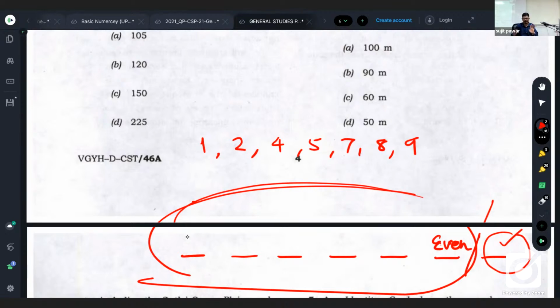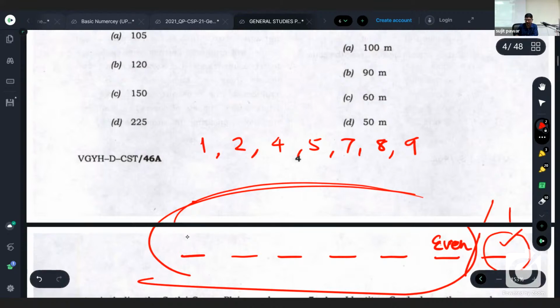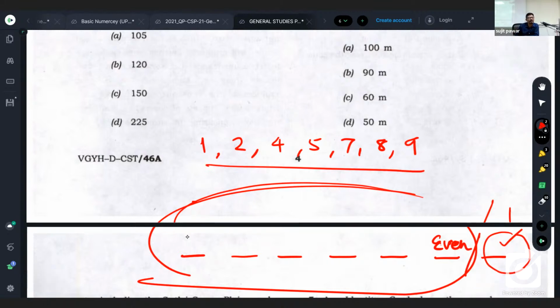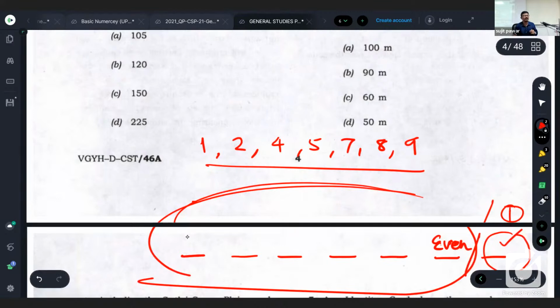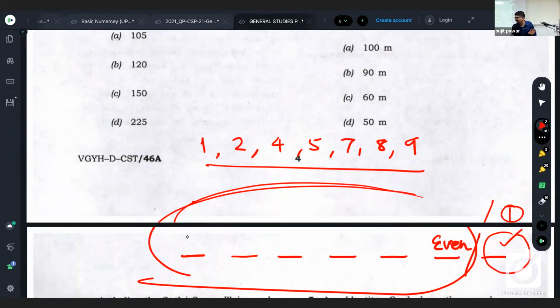Suppose I put 1 in this place. If the sum of the remaining digits is divisible by 3, then it is okay. But the sum of all digits is 36. If I put 1 here, then the sum of the remaining digits will be 35 only, which is not divisible by 3.